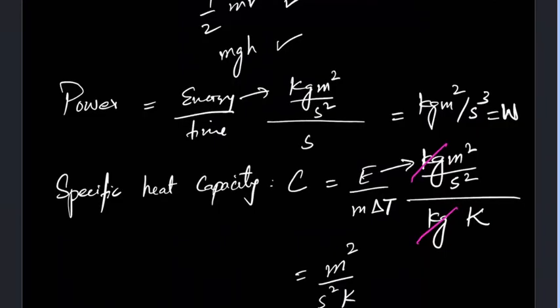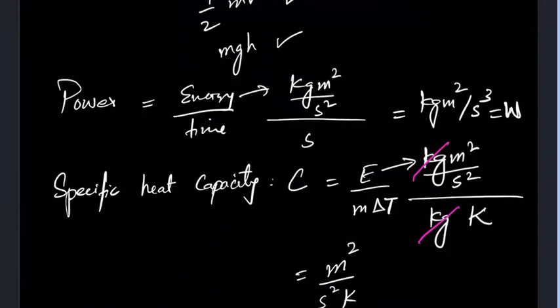Is there something wrong in this? Sir, why Kelvin for T, like delta T? Sorry, delta T is the change in temperature, no? Okay, okay. This was change in temperature. So that's fine. Okay.